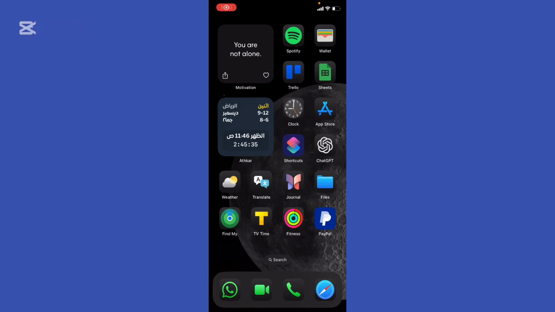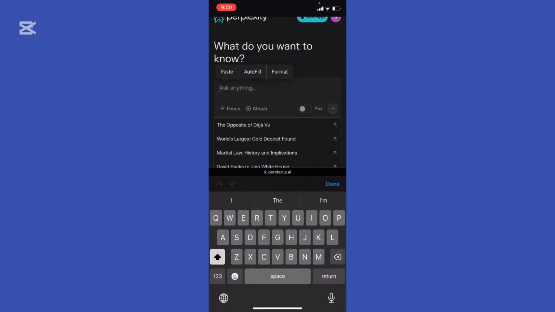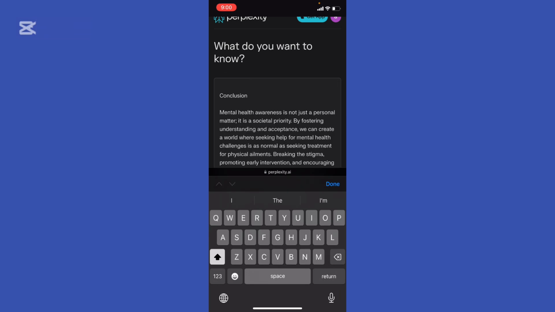How to create summaries with Perplexity AI. First of all, go ahead to the Perplexity AI website and then choose any topic, essay, or anything that you're interested in. I'm interested in mental health, so I'm gonna paste that essay that I copied earlier.